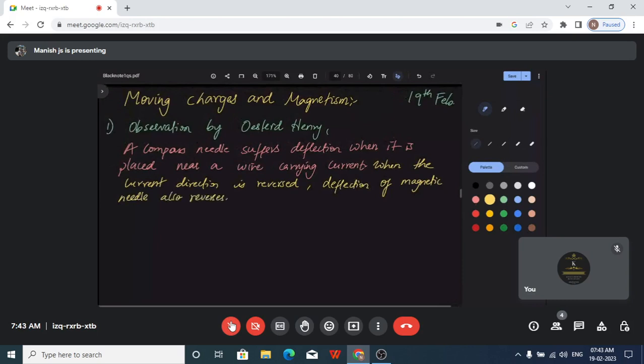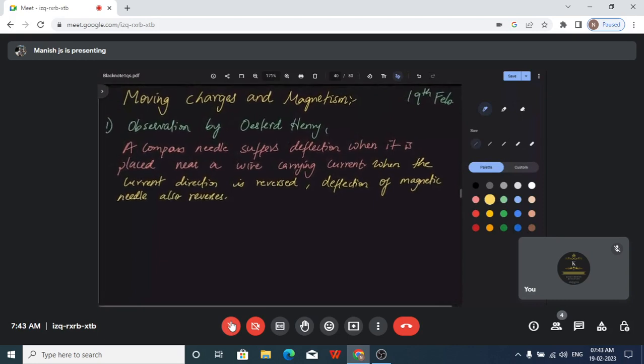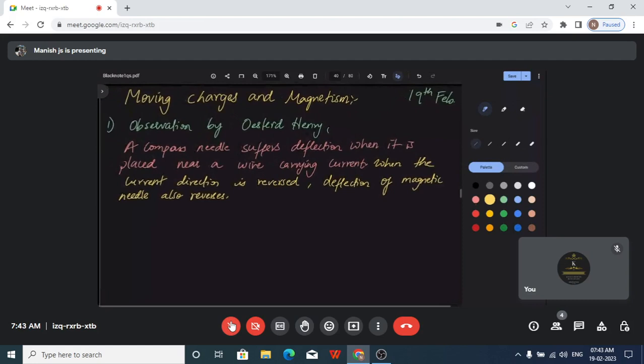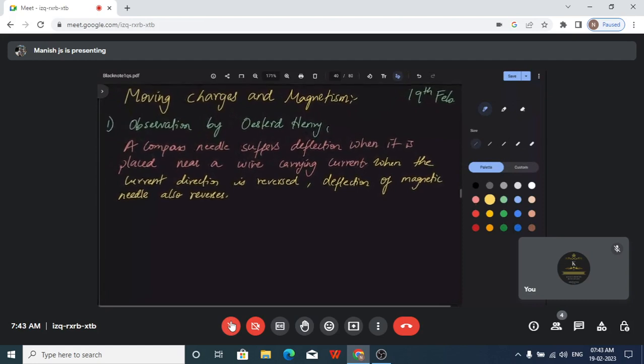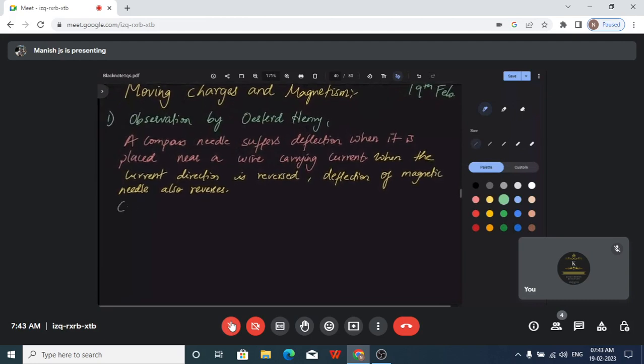So this is the observation that Oersted basically saw. These were the observations that he made. Based on these observations, he was able to prove the fact that a current carrying conductor produces a magnetic field. So what was his conclusion?